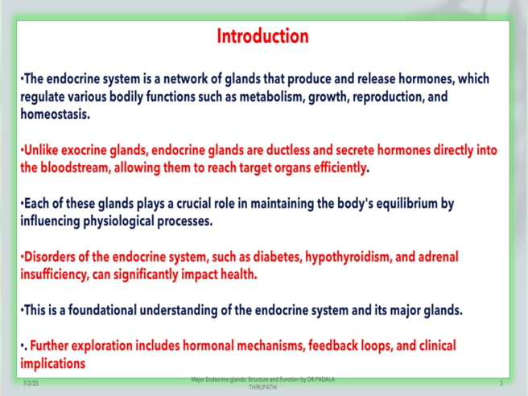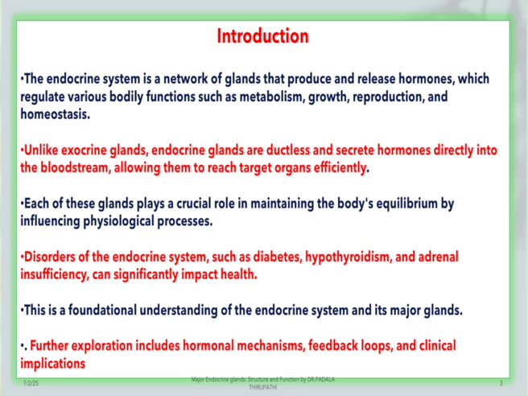The endocrine system is a network of glands that produce and release hormones, which regulate various bodily functions like respiration, metabolism, reproduction and homeostasis. Unlike exocrine glands, endocrine glands are ductless glands.